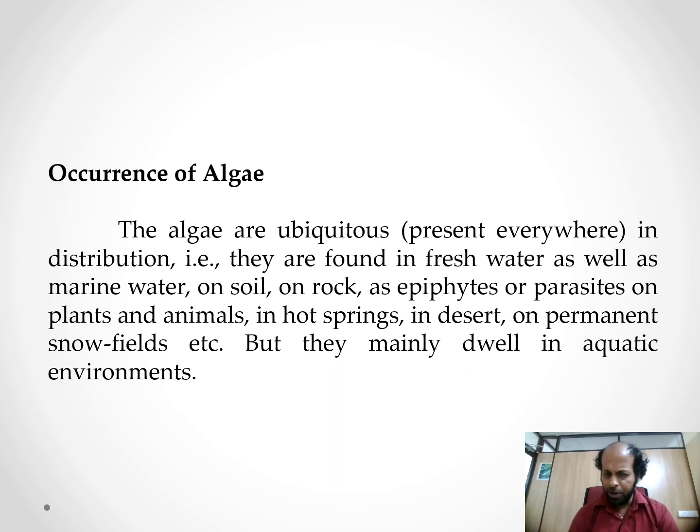They are found in freshwater as well as marine water, on soil, on rock, as epiphytes or parasites on plants and animals, in hot springs, in deserts, on permanent snow, etc. But they mainly dwell in aquatic environments. They are distributed all over the globe, in water, on land, and in air; in all forms they are present.